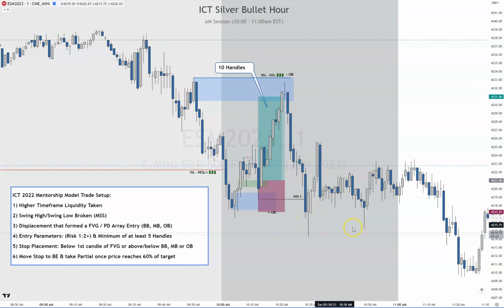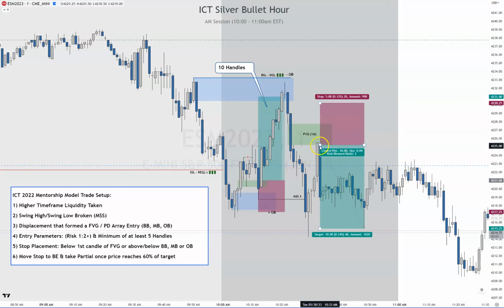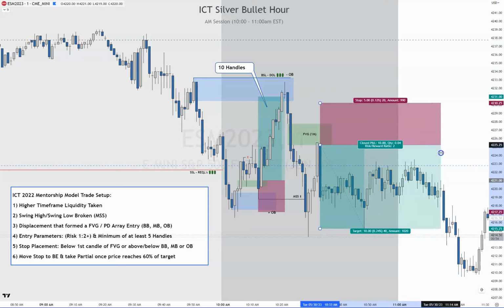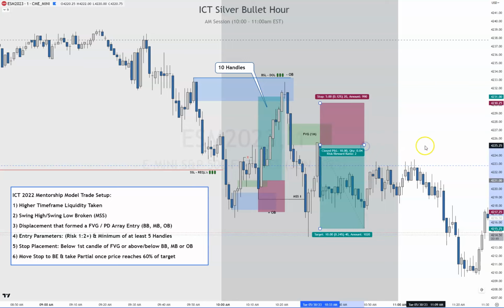So liquidity is now taken. Where's your fair value gap? It's right here. Now when it comes up here, there's no swing low to take out to consider, hey, liquidity's been taken, maybe it's a change of market structure here. There's no swing low that it took out here. So it's merely coming back into this fair value gap. You could take that trade right at the fair value gap here, 5, target 10, which would be below this, and then you actually get it right to the tick. And if you didn't get filled there because of the spread or whatever, you got filled over here. So it worked out either way.